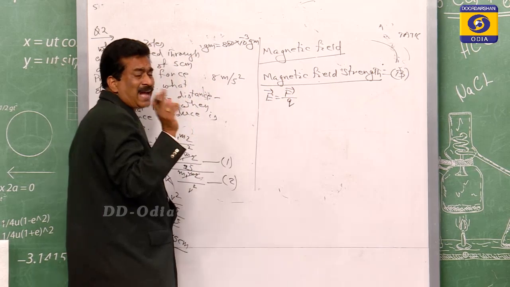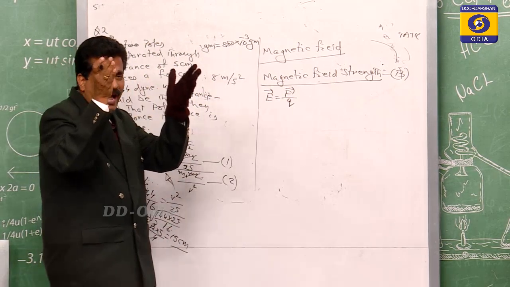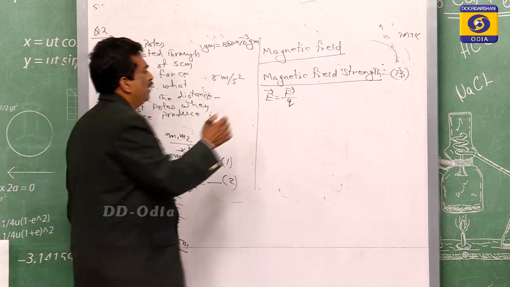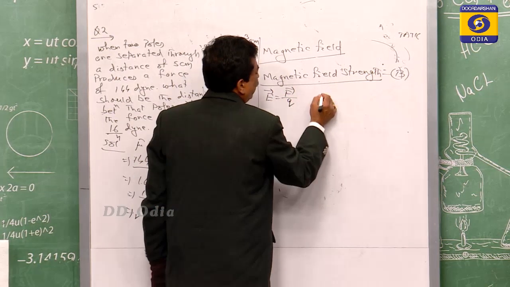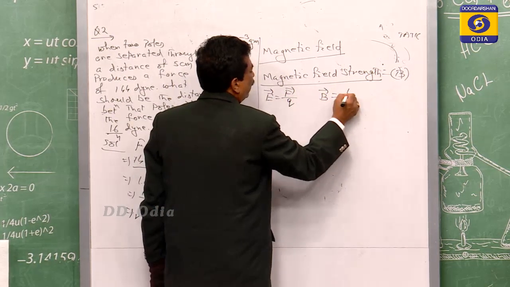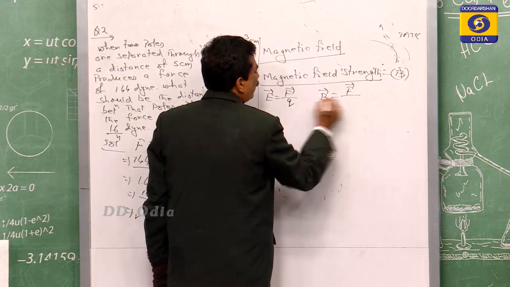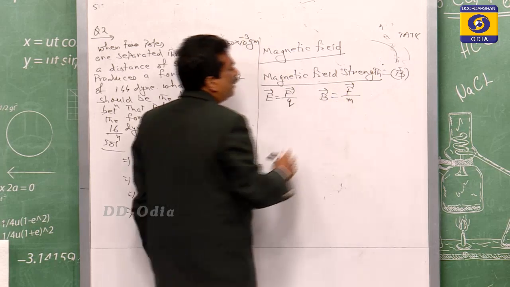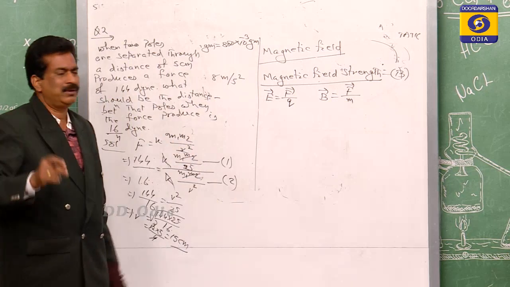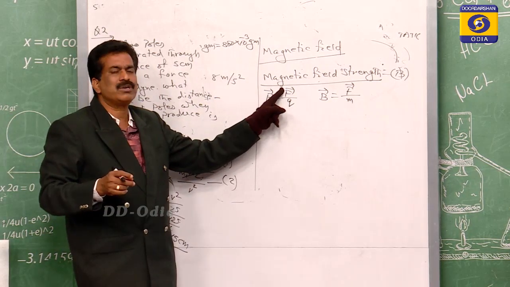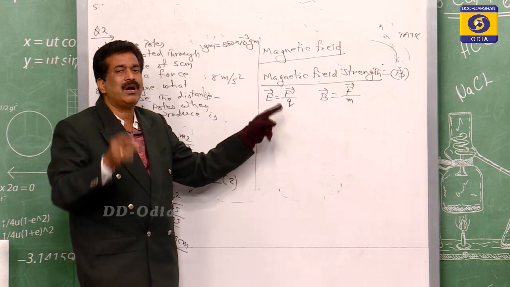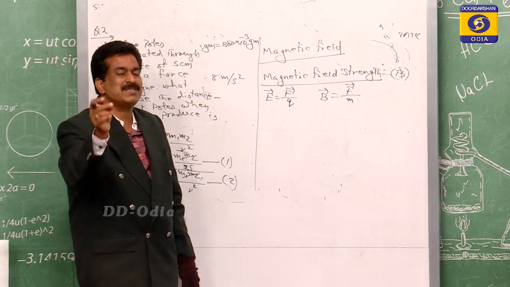For the electrostatic, as I said, we just make the analogy of the analysis. So for the magnetostatic, the B vector will be the F vector by the unit north pole. Here it is the force experienced due to the unit positive charge.